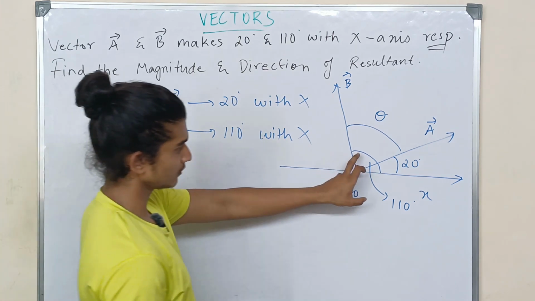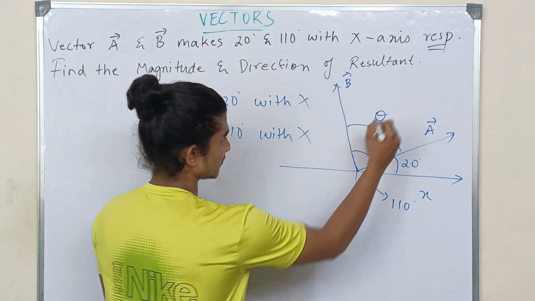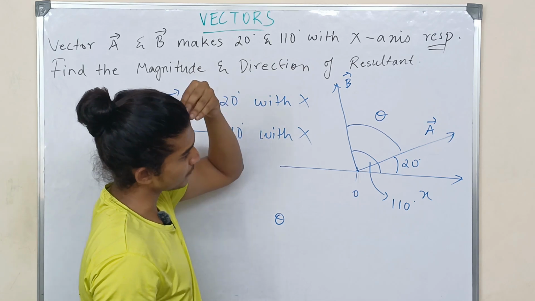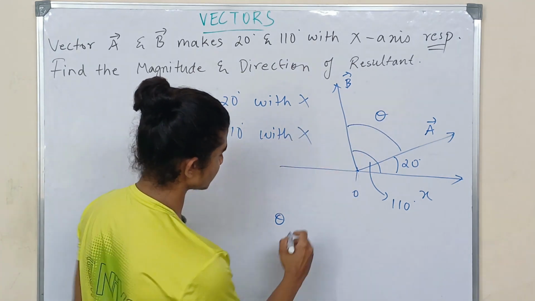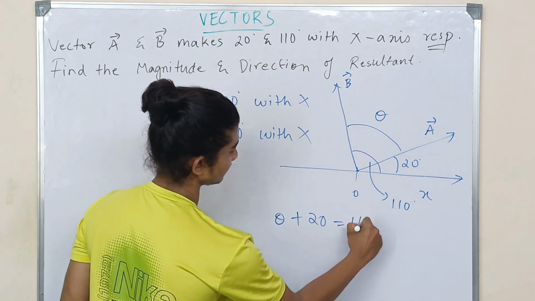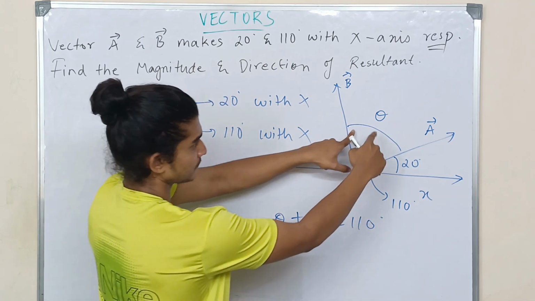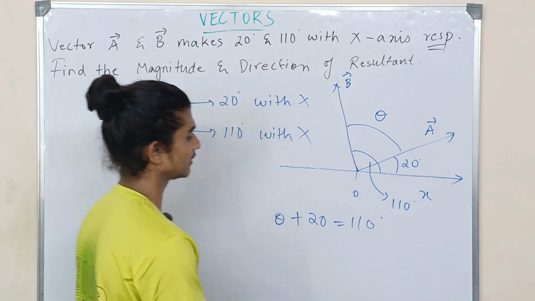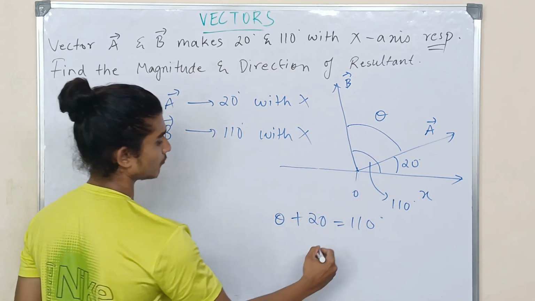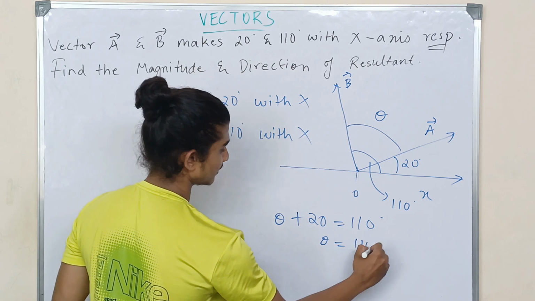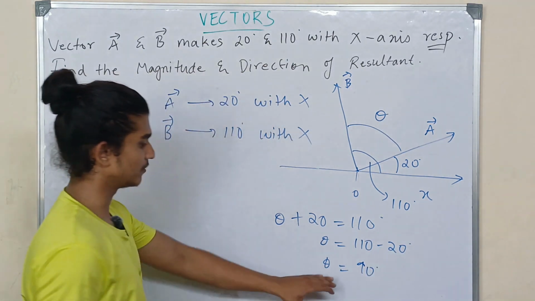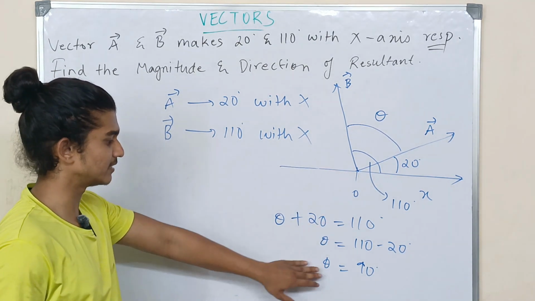If you use your brain a little bit, isn't theta plus 20 equal to 110? If you add theta with 20, you get the whole angle of 110. So from this equation, theta equals 110 minus 20, whereas theta equals 90 degrees. So we found the angle between these two vectors as 90 degrees.